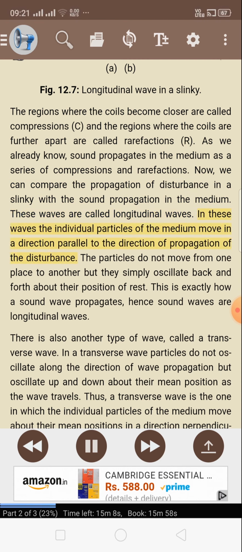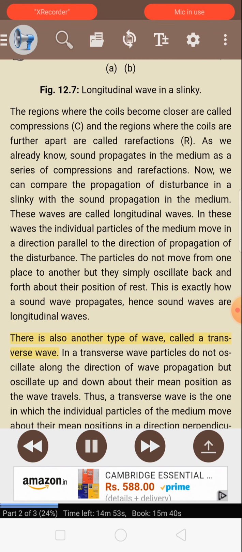In these waves, the individual particles of the medium move in a direction parallel to the direction of propagation of the disturbance. The particles do not move from one place to another, but they simply oscillate back and forth about the position of rest. This is exactly how a sound wave propagates, hence sound waves are longitudinal waves. There is also another type of wave called a transverse wave. In a transverse wave, particles do not oscillate along the direction of wave propagation but oscillate up and down about their mean position as the wave travels.